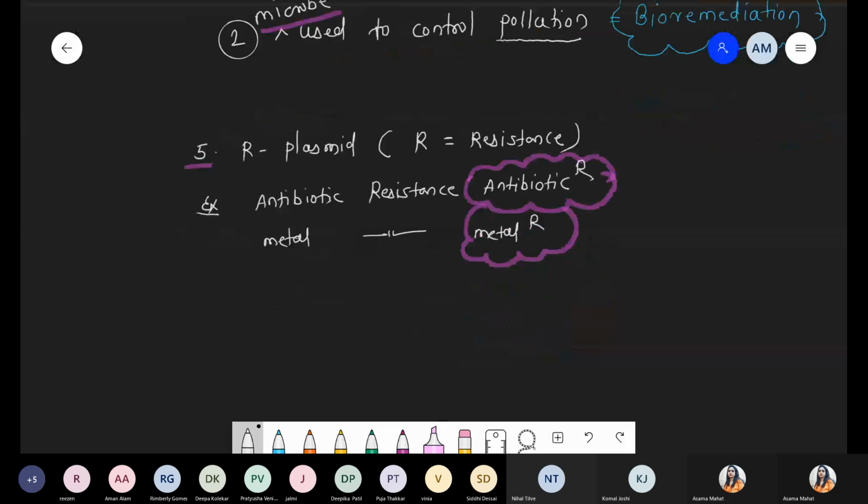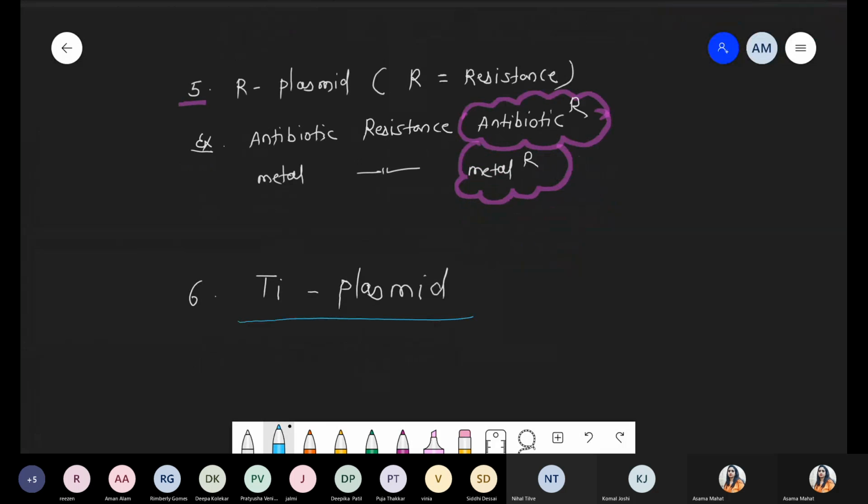And the last one, number 6, is the TI plasmid. TI plasmid is a tumor inducing plasmid, and you know very well it is present inside the bacterium Agrobacterium tumefaciens. Agrobacterium tumefaciens plays a very important role in our DNA technology because it is mostly used for the transfer of genetic material. It's a natural engineer. I'm not going into too much detail because we will discuss in biotechnology what TI plasmid means, but I'm talking about the simple thing. These are plasmids present inside the bacterium Agrobacterium tumefaciens, which is present in soil.